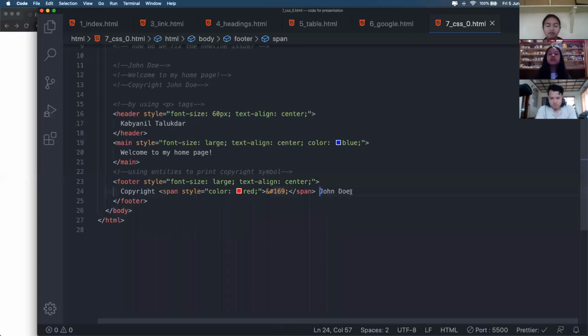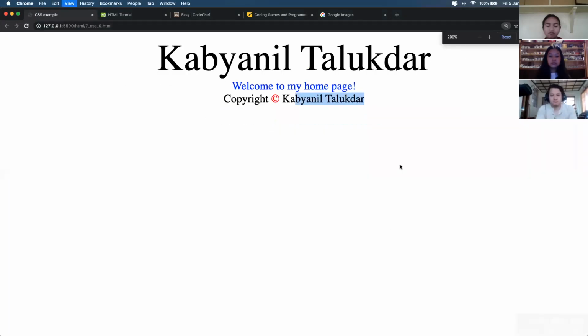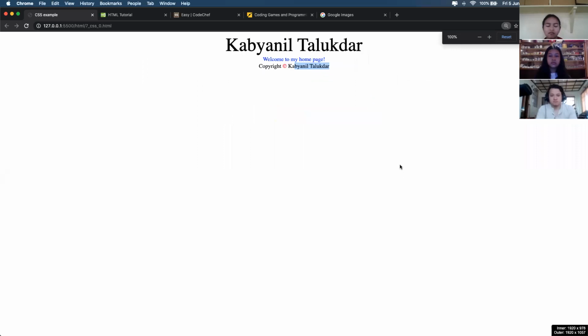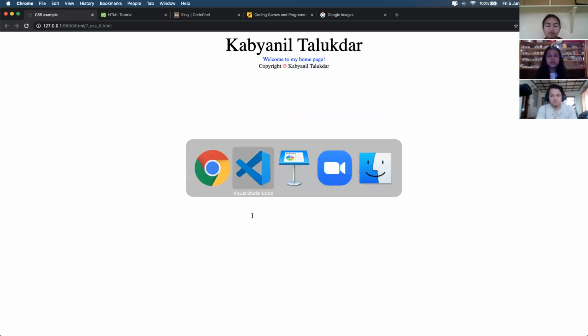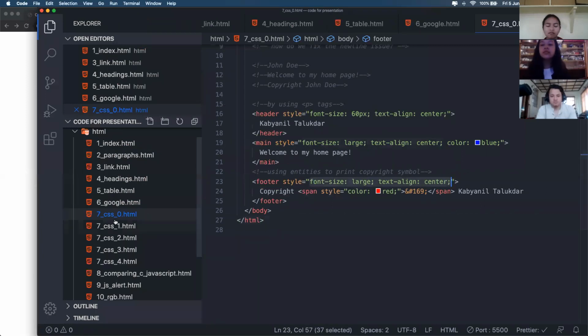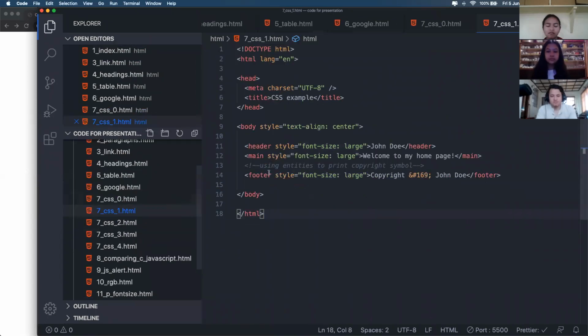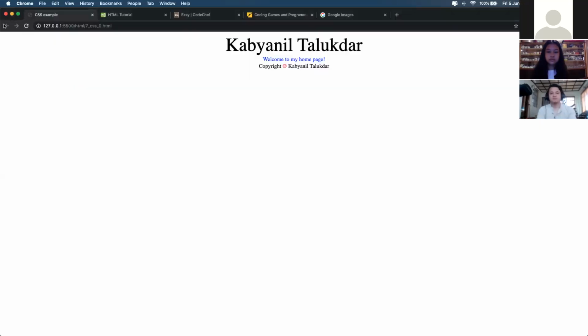After that I'll just change my name to this. So copyright Cabin Salguero. That means I have the copyright of this web page, right? So we just looked at the basics of CSS styling. All right, let's look at a different one.